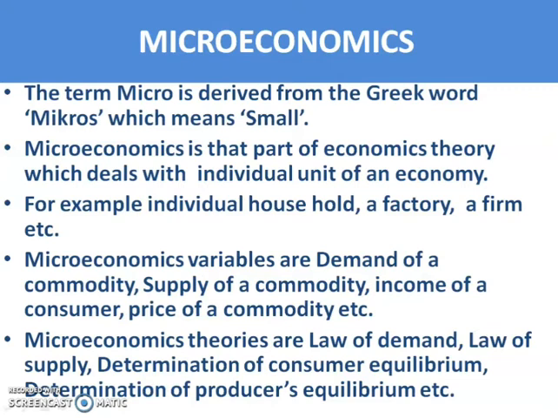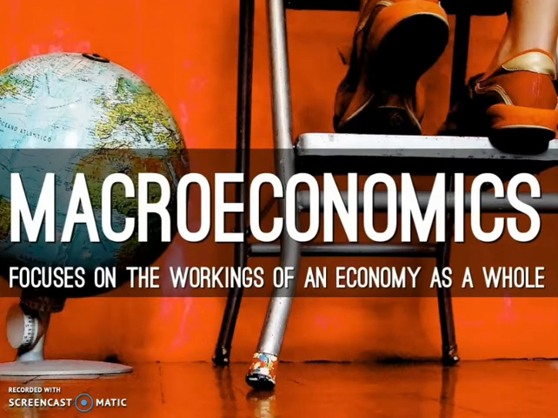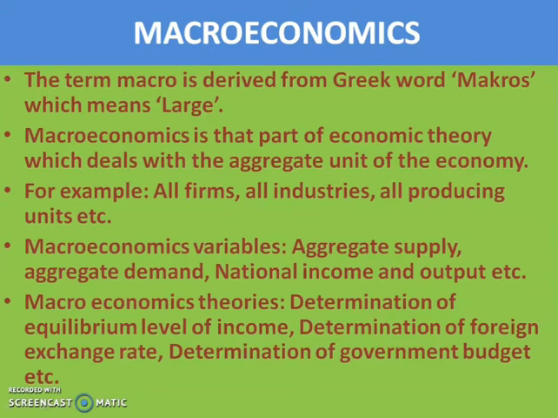Okay students, so we are moving to the next branch of economics, that is macroeconomics. So what is macroeconomics? The term macro is derived from the Greek word macros, which means large. Macroeconomics is that part of economic theory which deals with the aggregate units of the economy.